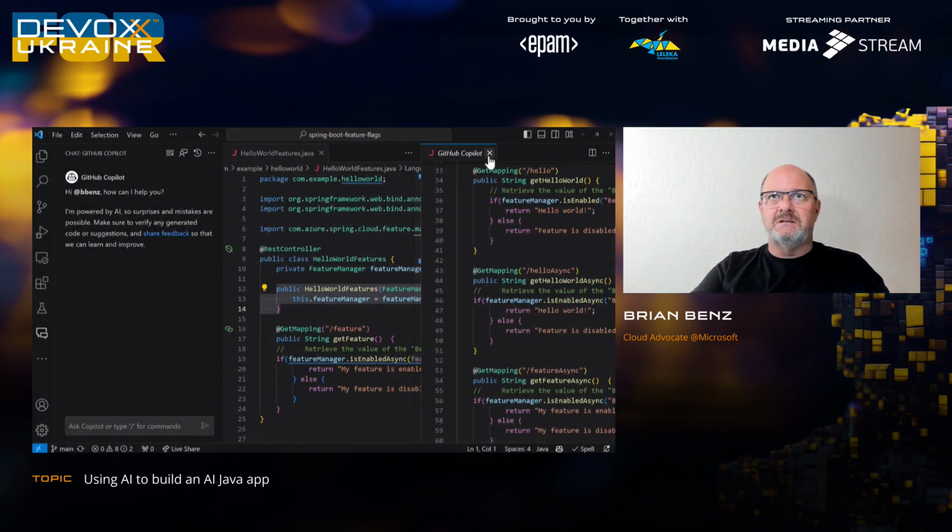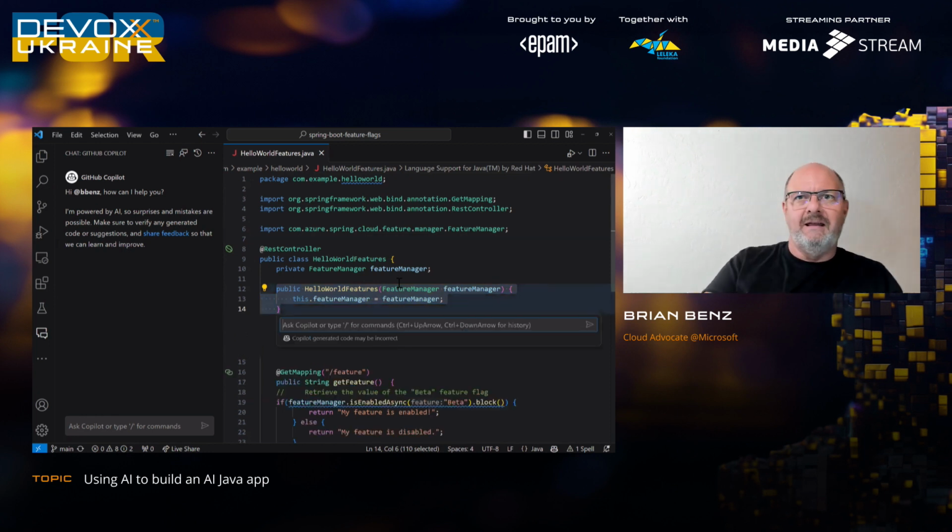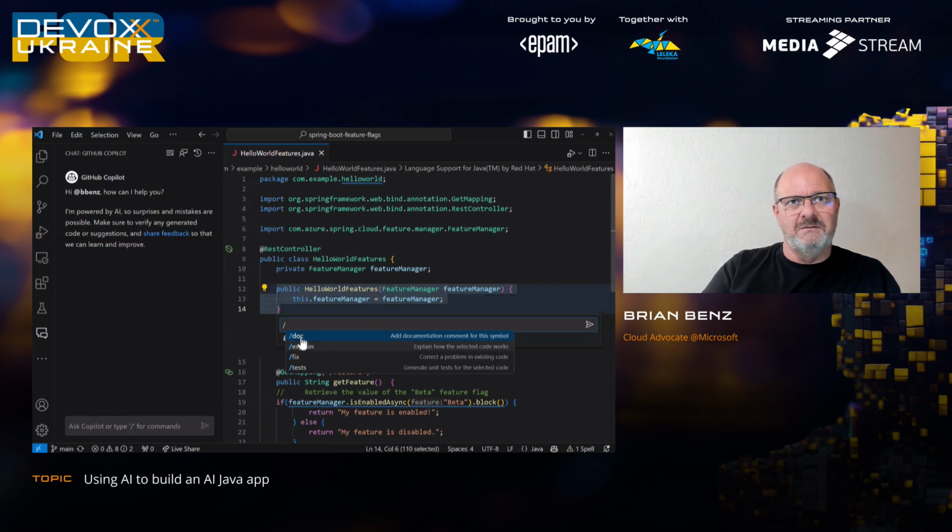So here we are. I'll close this now. So instead of having it pop up in a separate window, I just hit Control I, and it asks me right here in this context window, what else do I want to do with this? And all those commands that I had before are here. Actually, only four of them. So doc, explain, fix, and test.